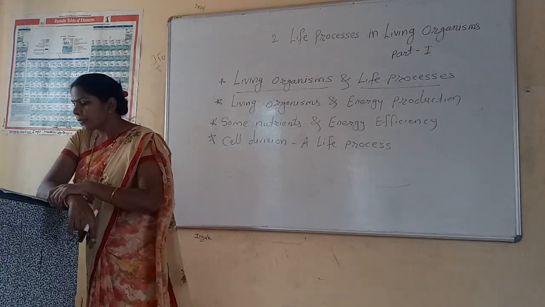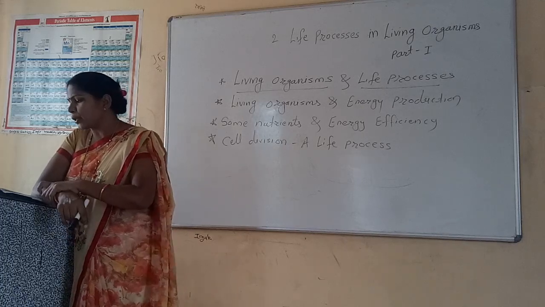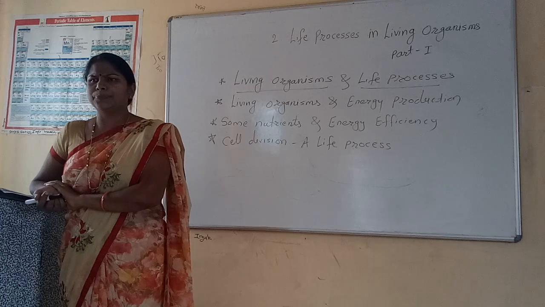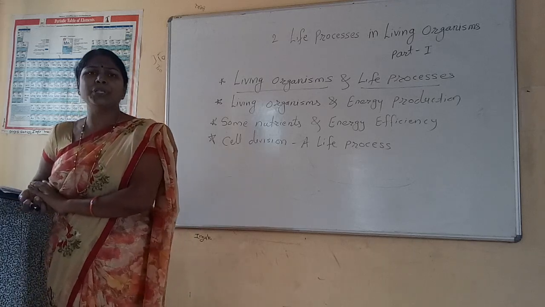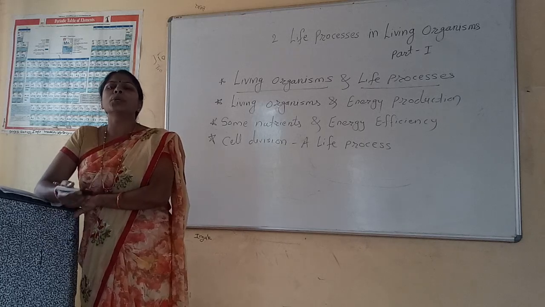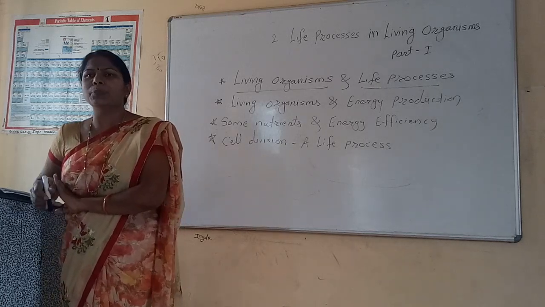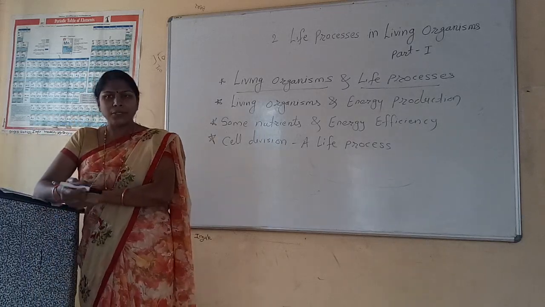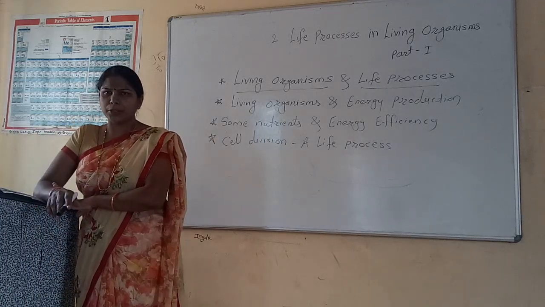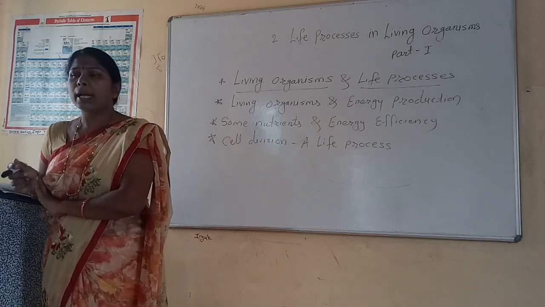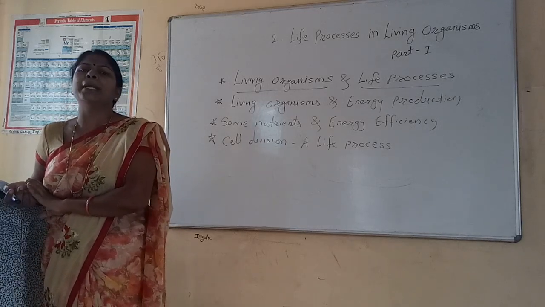Next one more question is given. How are the various processes occurring in the human body controlled, and in how many ways? This part also you have to see from last year. Control and coordination in our body takes place in two ways, nervous control and chemical control. Nervous control is carried out by the nervous system and chemical control is carried out by the endocrine system.